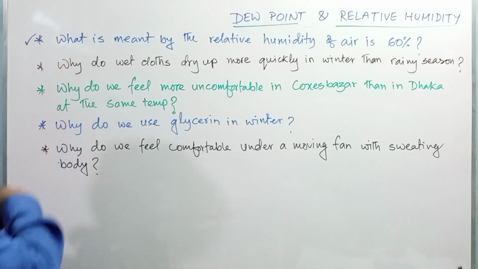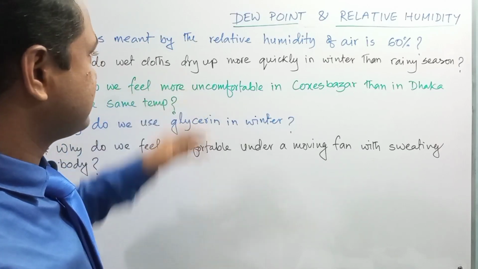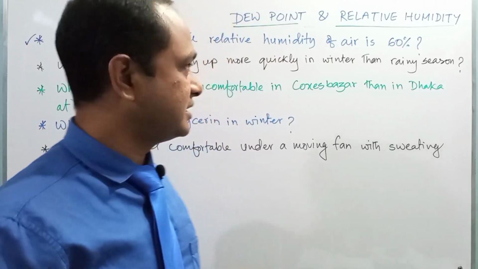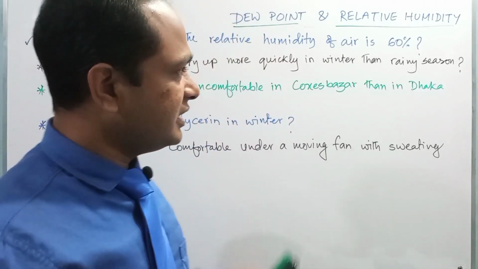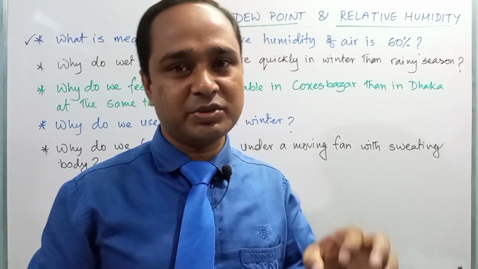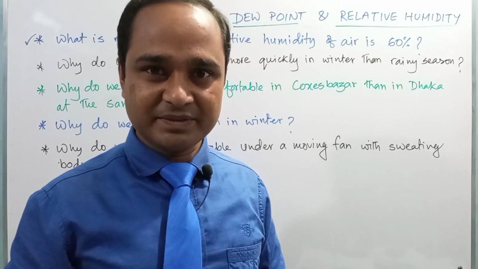Now we can see, why do wet clothes dry up more quickly in winter than in rainy season? Dear student, you know, in winter the relative humidity is very less compared to the relative humidity in rainy season, right?